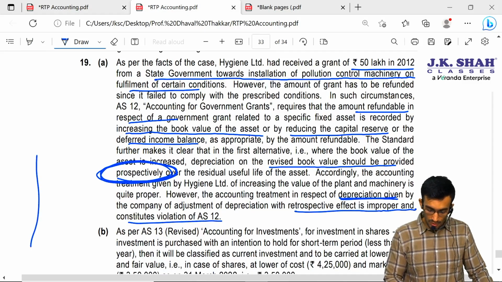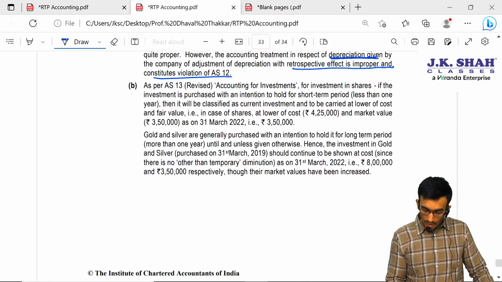Let us see the solution. As per AS 13, for investment in shares, if the investment is purchased with an intention to hold for a short term period less than 1 year, then it will be classified as current investment and carried at lower of cost and fair value. In this case, the lower of cost and the market value as on 31st March 2022 is 3,50,000.